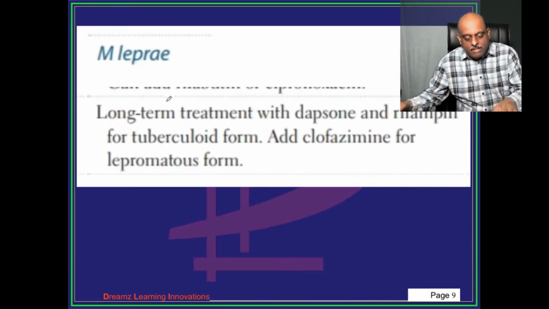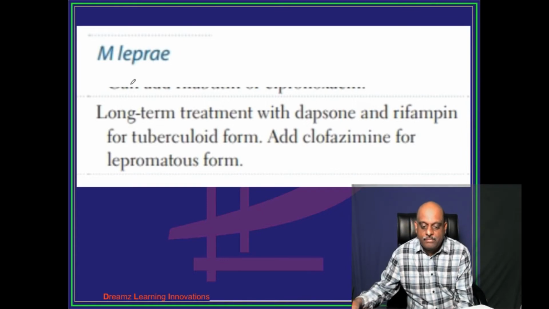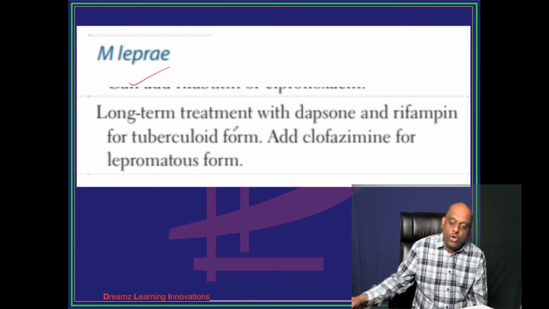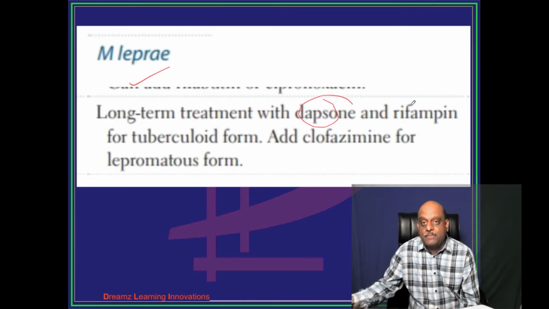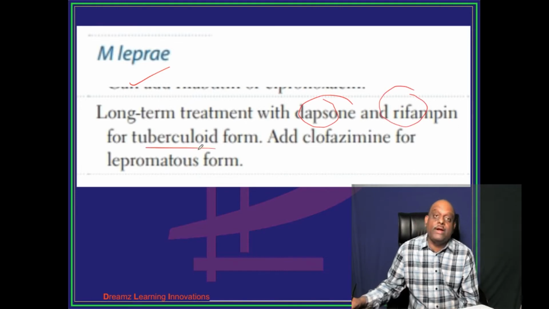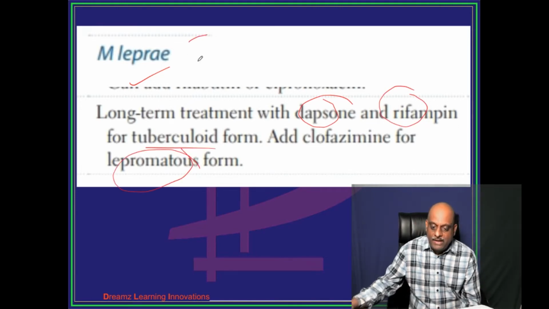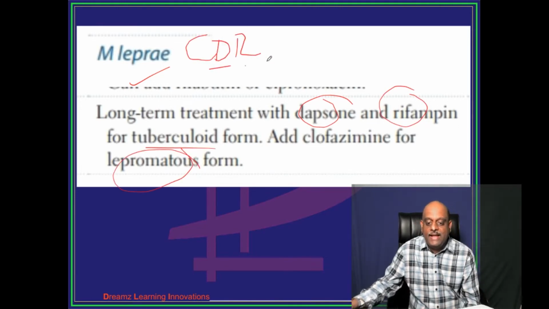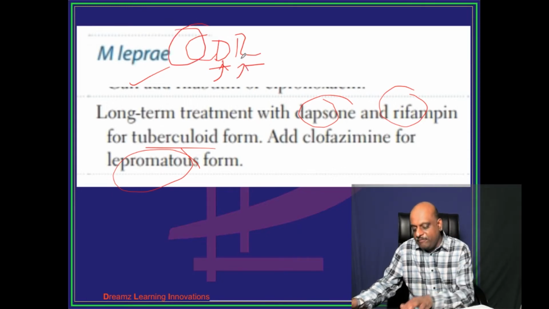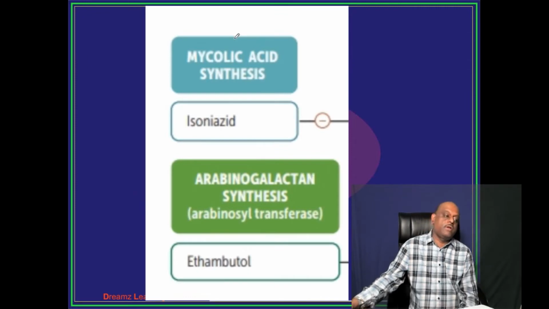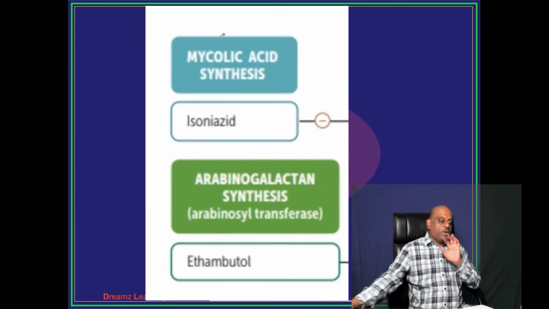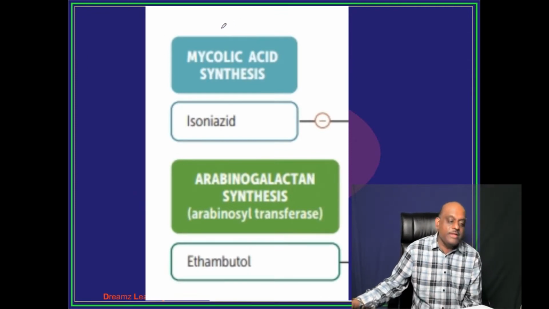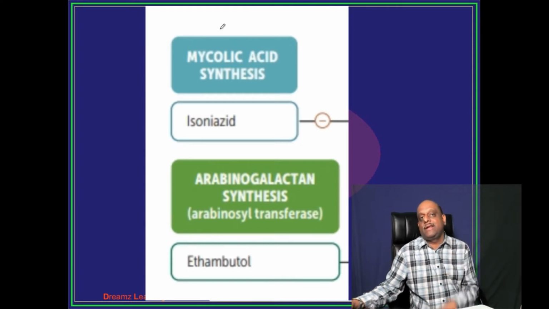Now, Mycobacterium leprae. The long-term treatment is with dapsone and rifampicin for the tuberculoid form. In lepromatous, you will use 3 drugs, CDR: C is clofazimine, dapsone and rifampicin. Now quickly tell me, doctor, what is the mechanism of action of all these anti-tubercular drugs?